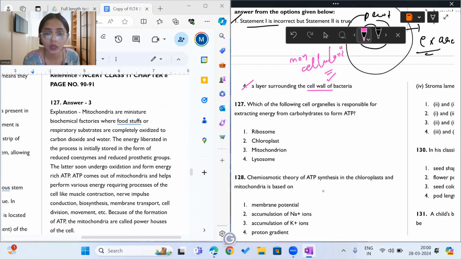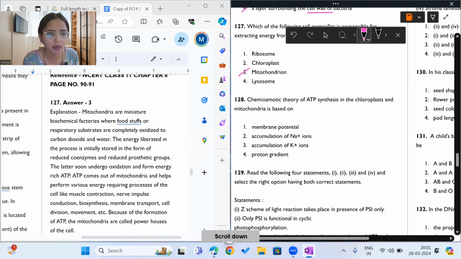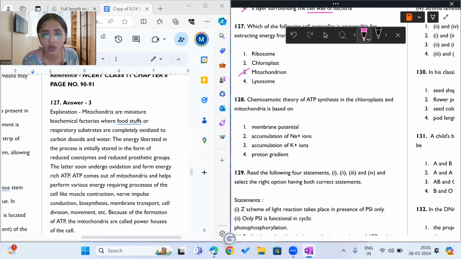Moving on to question 127. What does it say? It says, which of the following cell organelles is responsible for extracting energy from carbohydrates to form ATP? So the answer to this question is mitochondria. This is a direct question from NCERT. It is basically asking you what is the powerhouse of the cell. And I think this is the easiest question in the whole question paper. Okay. And this question paper is also an easy one. So I don't think there should be any problem with that.